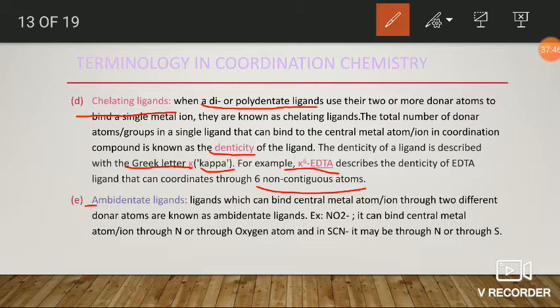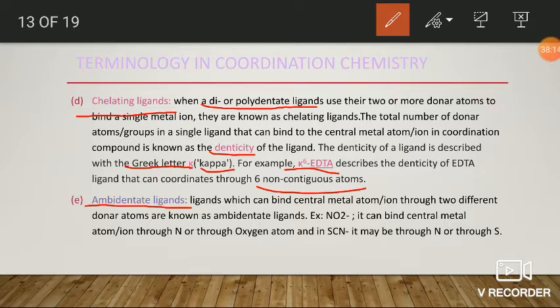Next, ambidentate ligands. Ambidentate ligands are a type of ligand which have the capability to connect to the central atom or ion through two different donor atoms. That is, if the ligand can connect to the central atom or ion through two different donor atoms, then it is known as an ambidentate ligand.